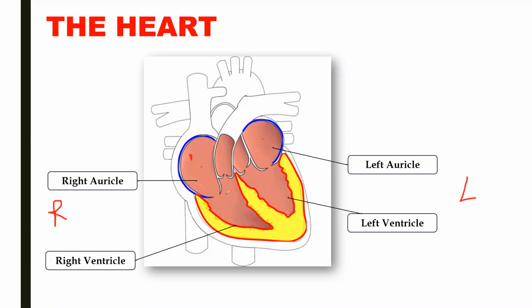So this is the right half and this is the left half. Right half and left half is divided by a wall and this wall is called septum. There are chambers, there are 4 chambers. Upper chambers are called auricles, lower chambers are called ventricles.